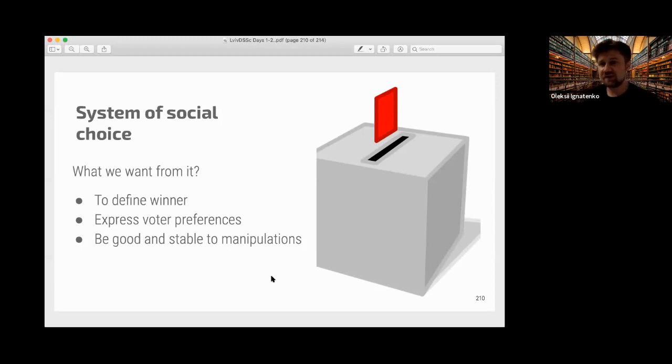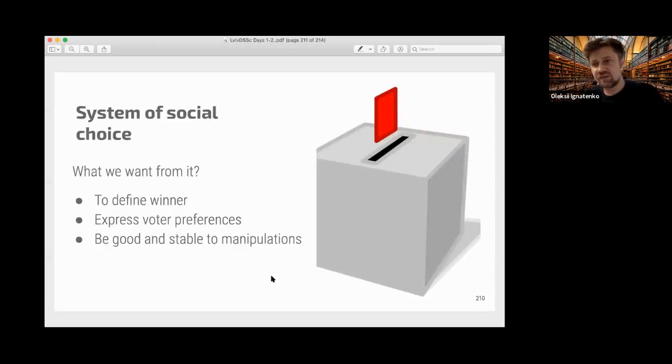So the consequence is that any system that we have has some paradoxes or problems, any voting system, and we have many of them right now. But I think there is the best one. It is used in electronic voting and so on. It's called the Schulze system.